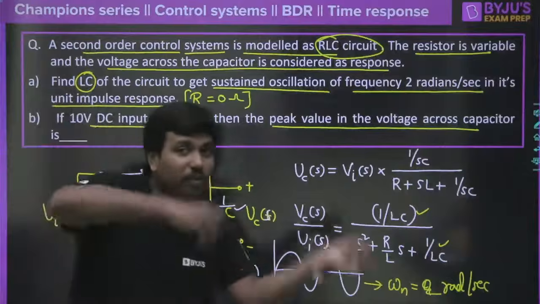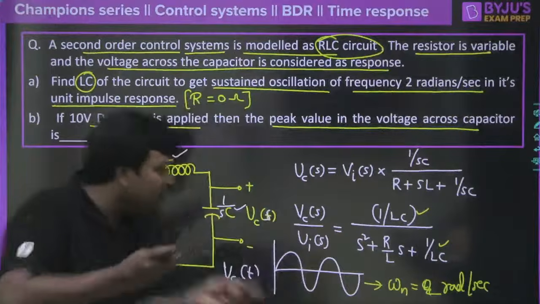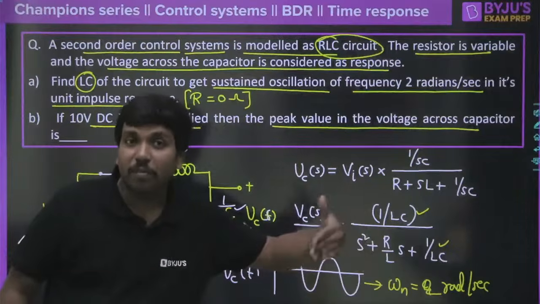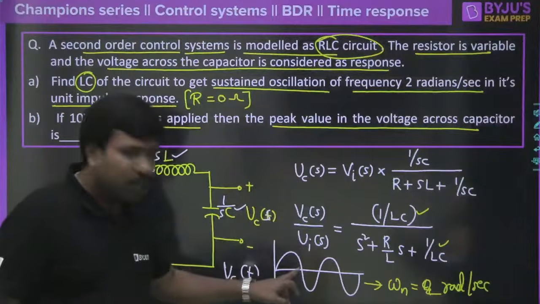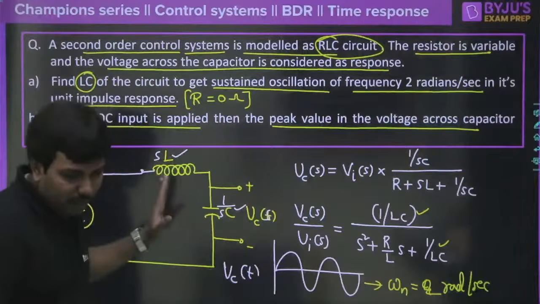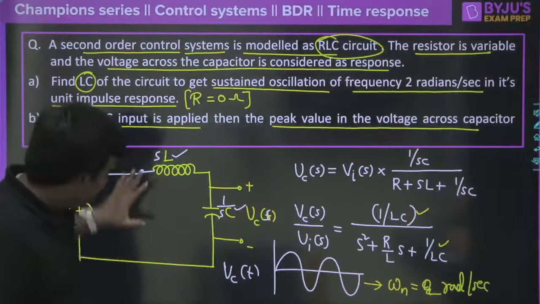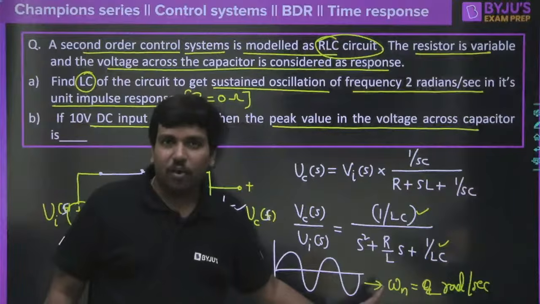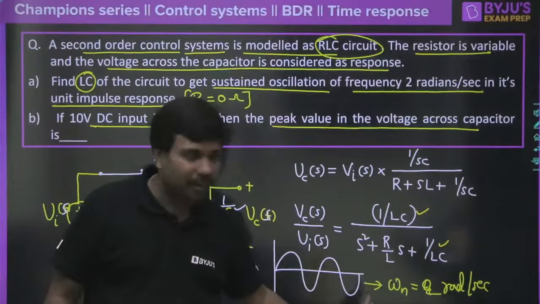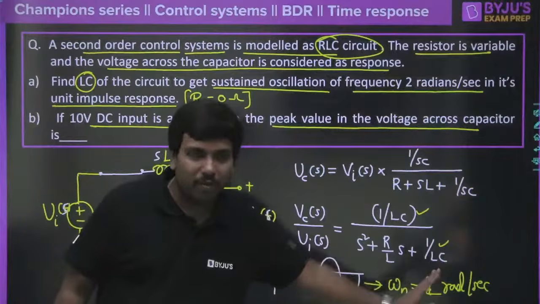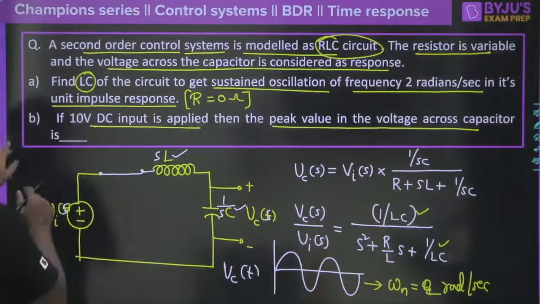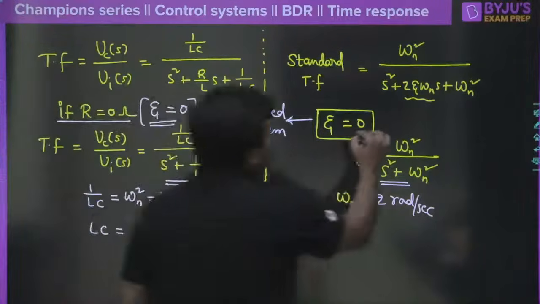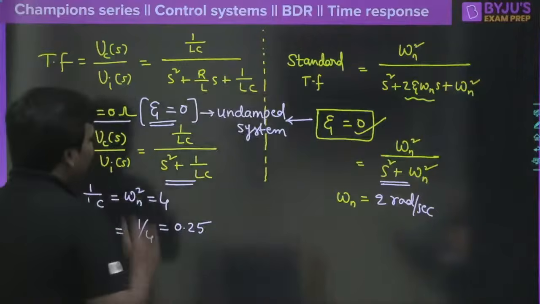What will happen in control system? In control system, if there is no resistance in the RLC circuit, it means that the damping is 0. That means it is an undamped system, correct? So analog electronics is saying that when R is not there, it is a tank circuit and it should provide the oscillator signal, or else the sinusoidal signal, which must have omega n equal to 2 radian per second. And the same logic when we take it to the control system point of view, we get zeta equal to 0, and all the way we got this function.